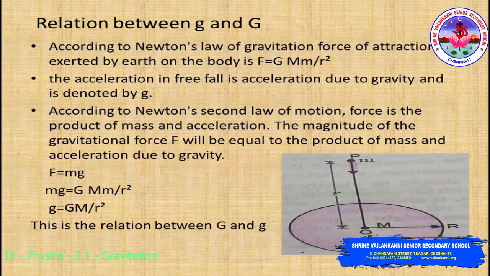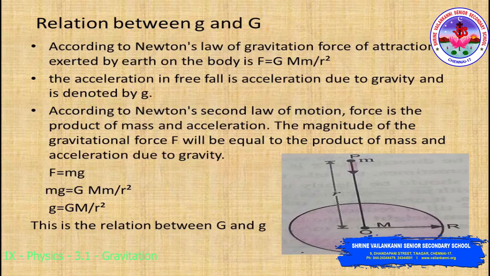To establish the relation between g and G, suppose the Earth is a perfect sphere, though it is not perfectly so, of radius capital R and mass capital M. We consider a body of mass m held at a distance of R from the center of the earth. According to Newton's law of gravitation, the force of attraction exerted by the earth on the body is F equals G M m by R square.